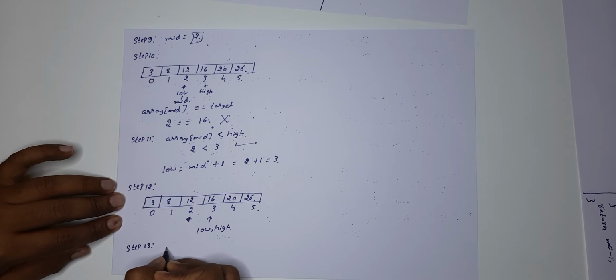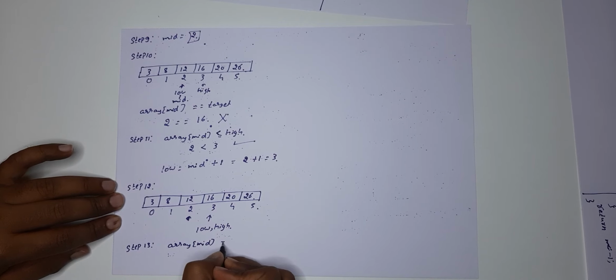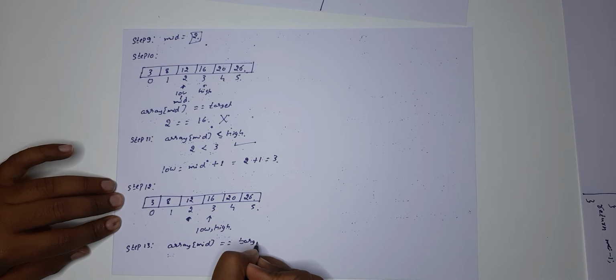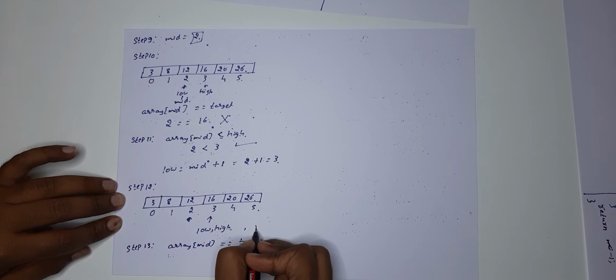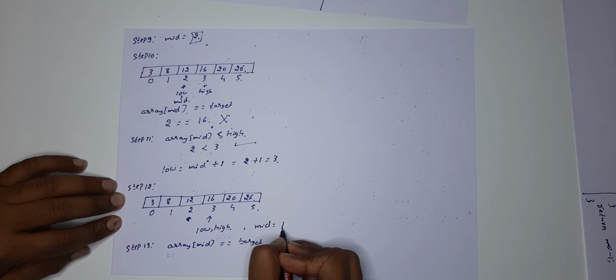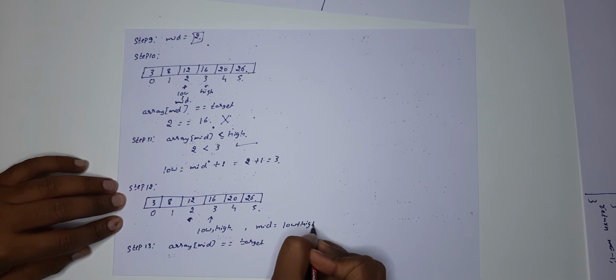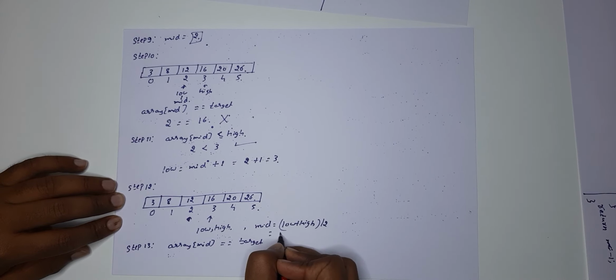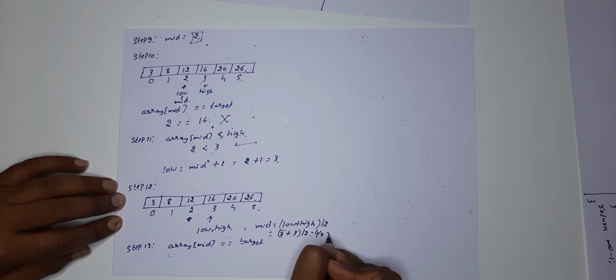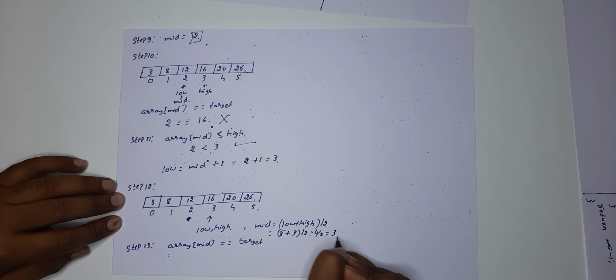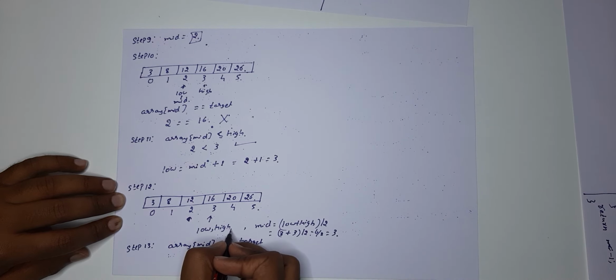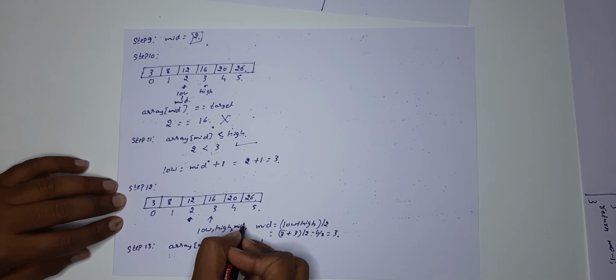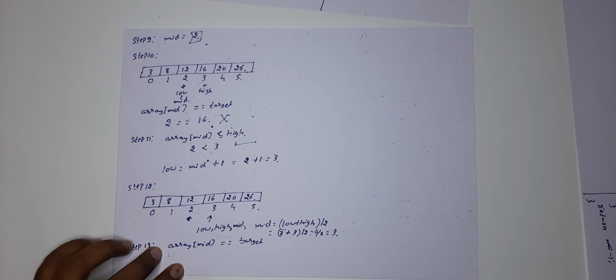Okay, so step 13, array of mid is equal to target. We'll find out the mid here. Mid is equal to low plus high divided by 2. So what is low? Low is 3, high is also 3, divided by 2. 6 divided by 2. 2 ones are 2, 3 is a 6. Right? So now what is the mid value? Mid value is also 3.